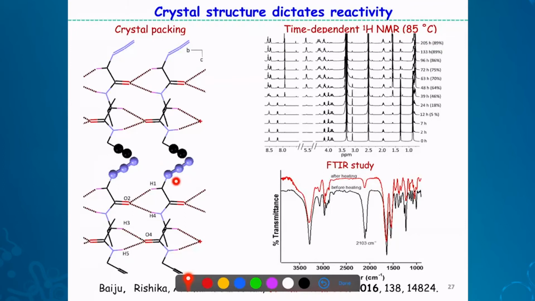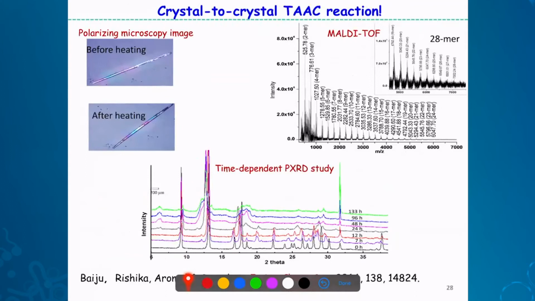You can see the vanishing of this azide signal slowly due to the consumption of the azide in the cycloaddition reaction. So in this case, we could not get the final crystal structure, but still it is single crystal to single crystal. You can see before heating, after heating, this is the optical polarizing microscopy image.